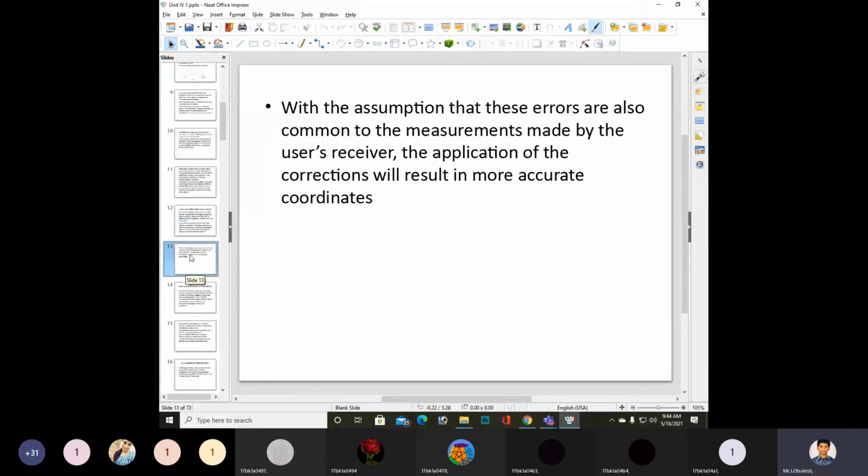With the assumption that these errors are also common to the measurements made by the user's receiver, the application of the corrections will result in more accurate coordinates.